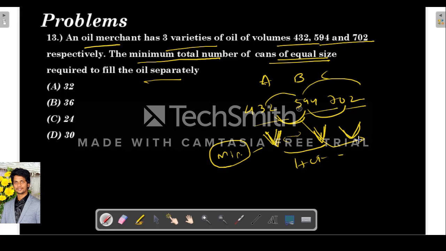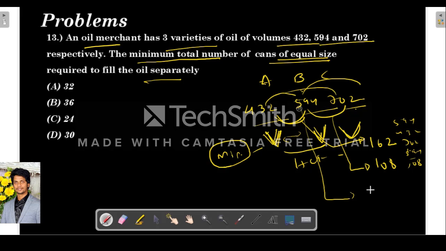Let's take 2 numbers at a time and find the difference. What is the difference between these two? 594 minus 432 is 162, right? And 702 minus 594 is 108.